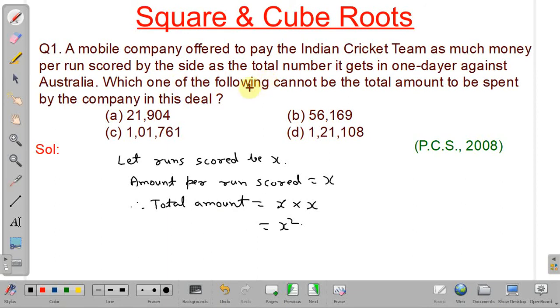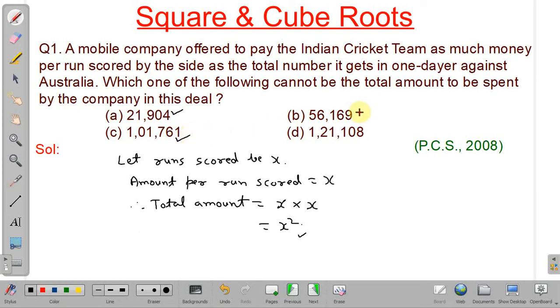So what is asked in the question? Which of these four given options cannot be equal to the total amount spent by the company? See, it should be a perfect square. If we square 2, the unit digit will be 4. So option A may or may not be, we need to check, but it has 4, so chances are that it can be a perfect square. Similarly, if we take the square of 1 or 9, we will get 1 at the unit digit.